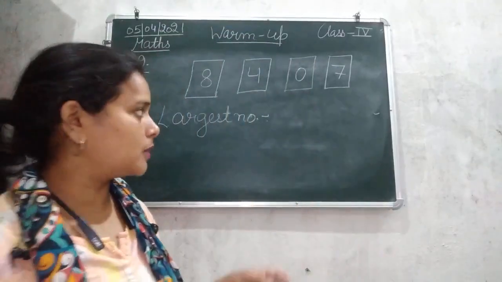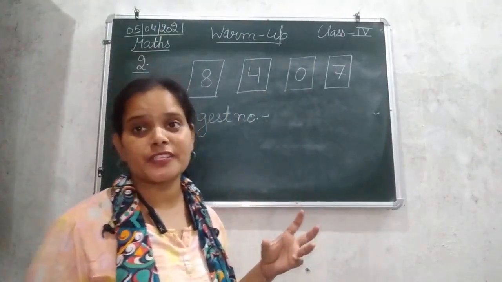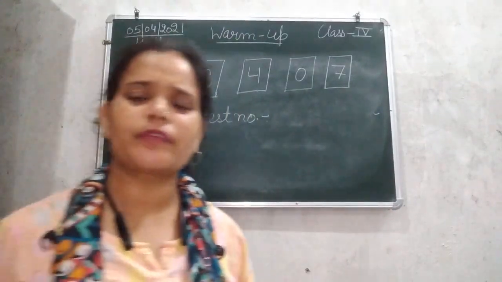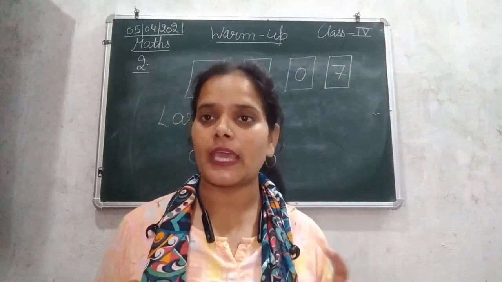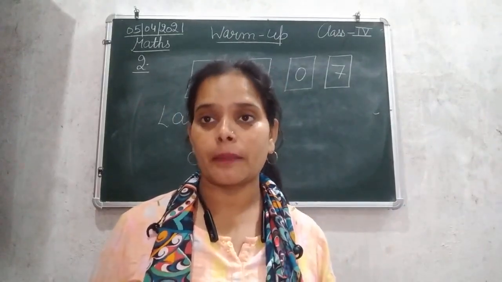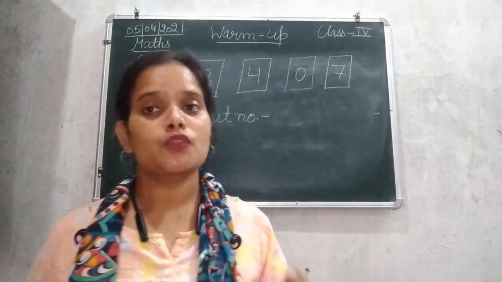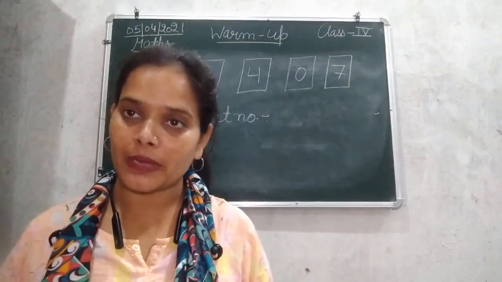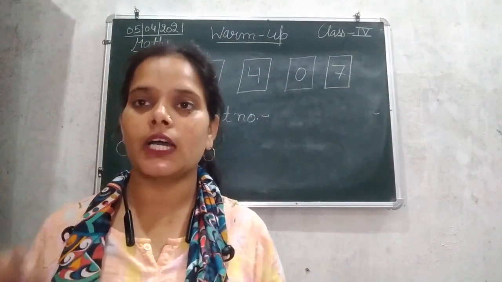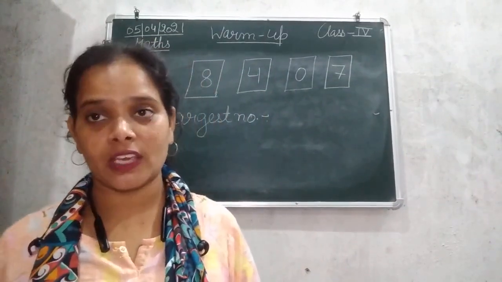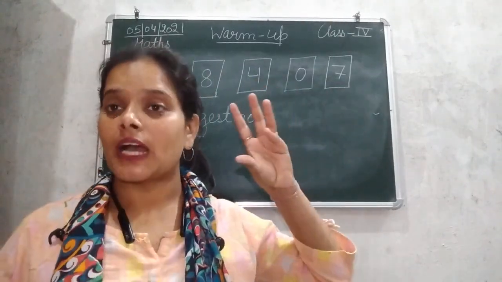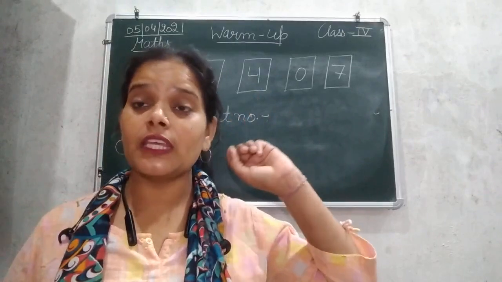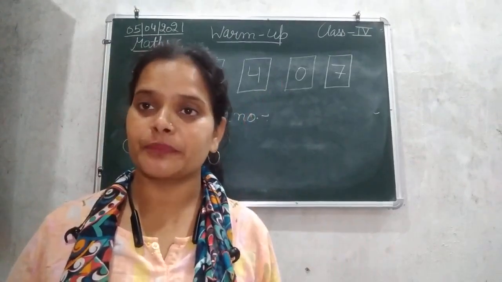So the largest number. For forming a largest number using any number of digits, using 3, 4, 5, 6 and so on, the first thing you have to keep in your mind is that while making a largest number, you must arrange all the given numbers in the descending order.